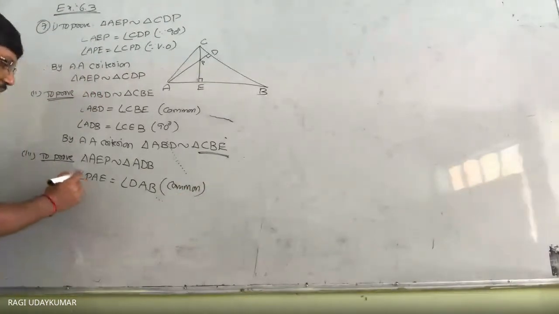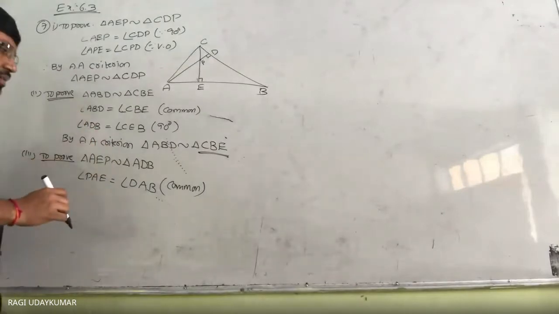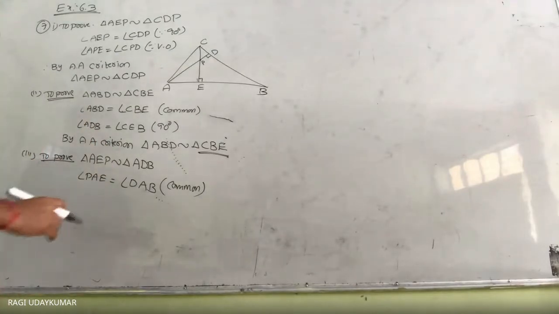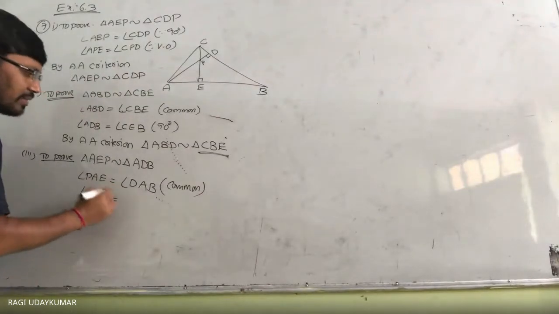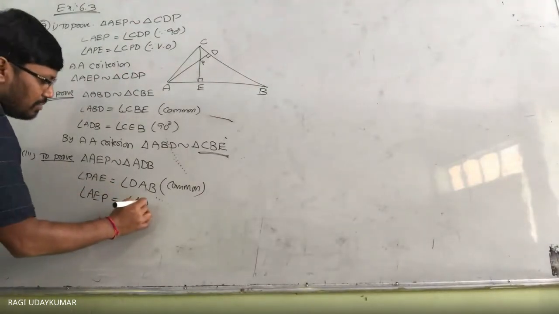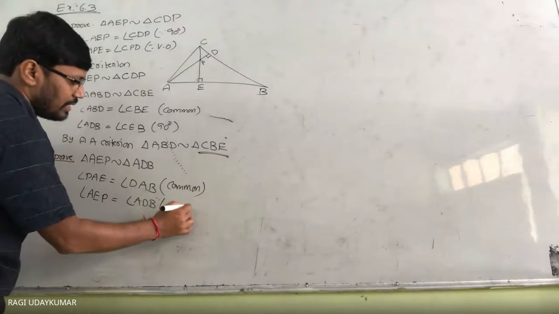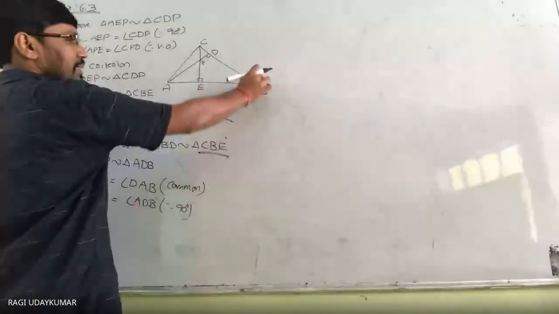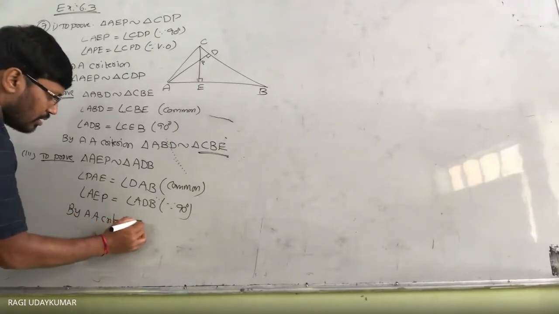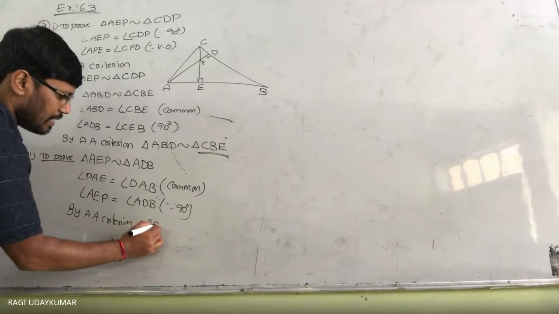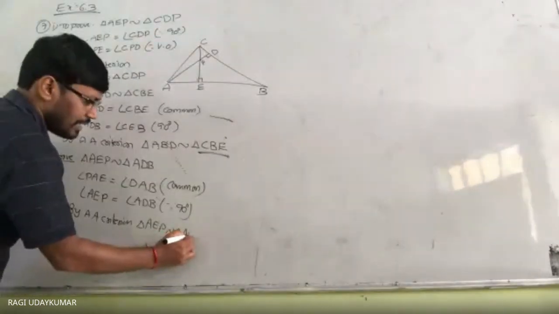Next, in the same two triangles, angle AEP is equal to angle ADB. Both are 90 degrees. Therefore, same, by AA criterion, triangle AEP is similar to triangle ADB.